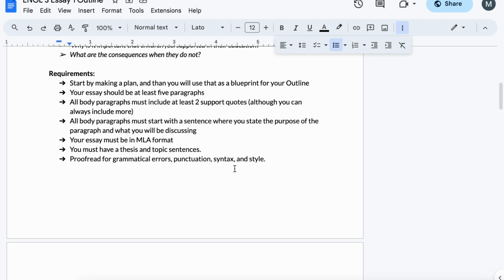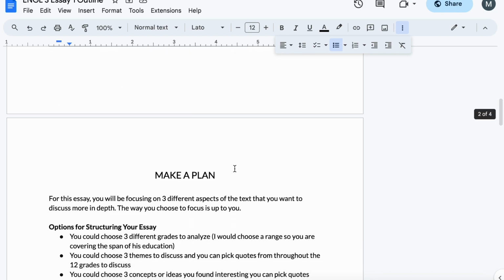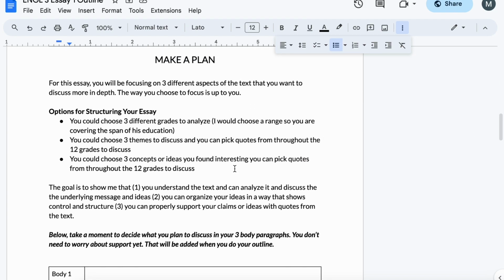And your essay must be in MLA format. You must have a thesis and topic sentences. And of course, you're going to proofread for grammatical errors, punctuation, syntax, and style. Okay, so the first thing that you're going to do is make a plan. So this is going to be pretty simple.